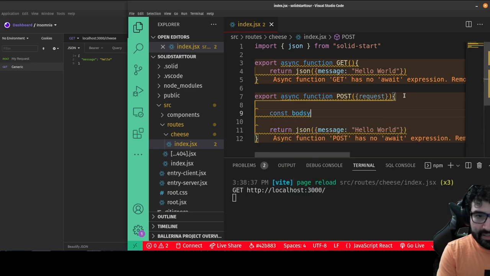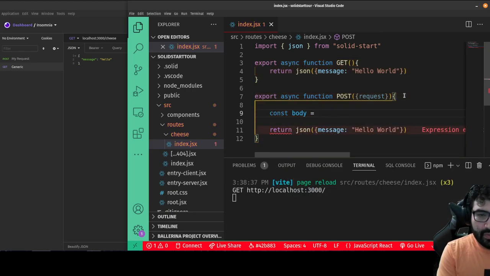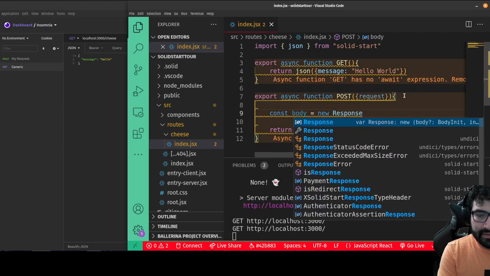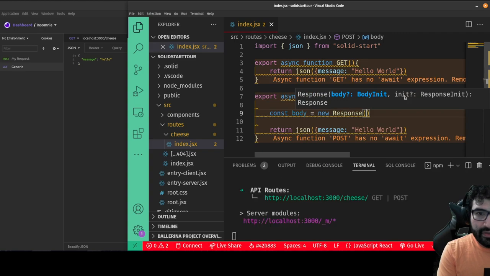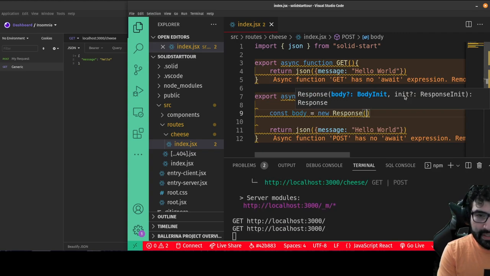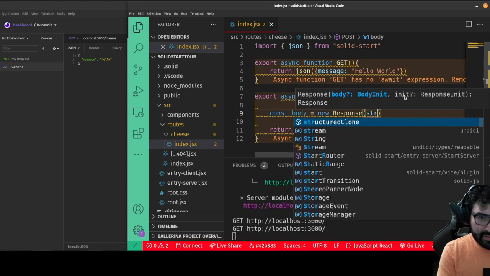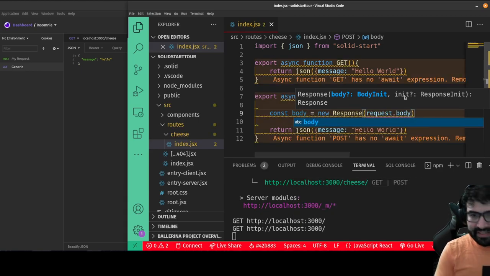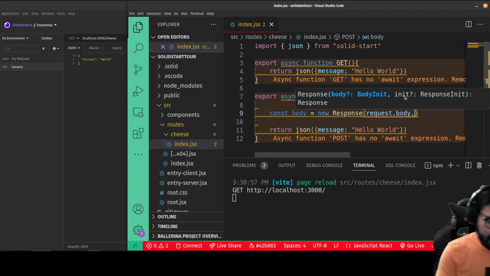I would say const body equals new Response, and the new Response is taken from request.body, because essentially request.body is going to be a readable stream.